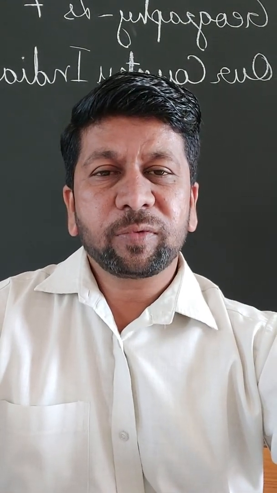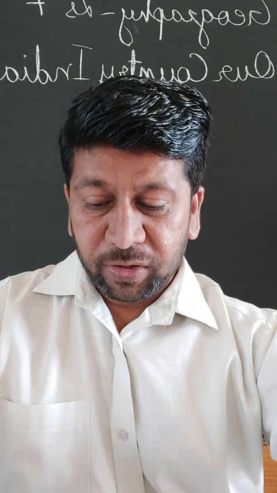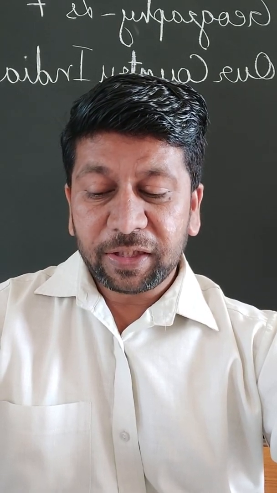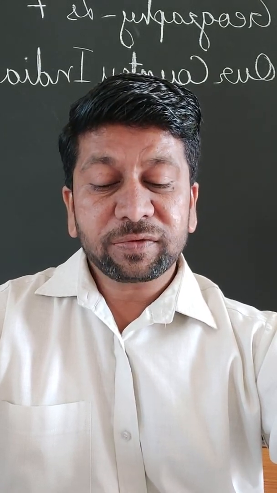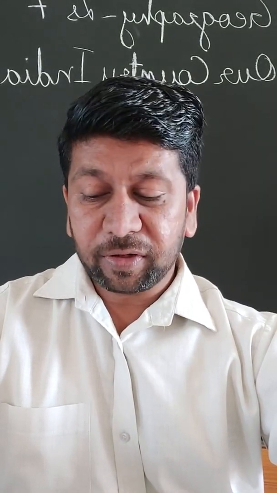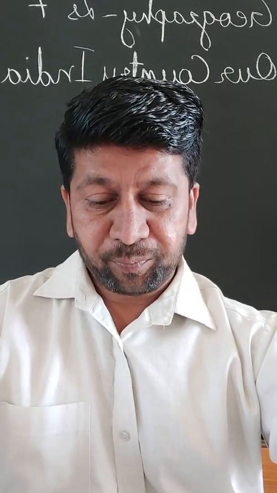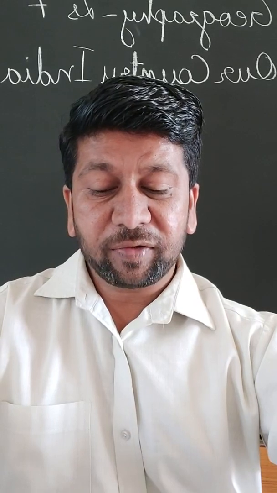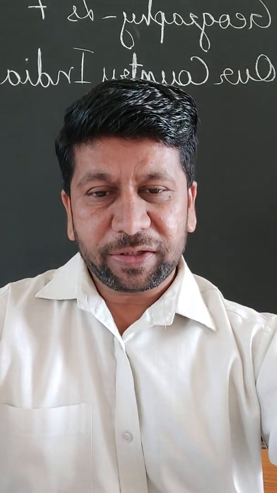Hello students, today we will be studying Geography chapter 7, our country India. Now as you know, our country India is officially known as the Republic of India. It is a country of South Asia. It is bordered by the Arabian Sea and the Bay of Bengal, between Myanmar and Pakistan. It is the seventh largest country in the world with an area of 3.28 million square kilometers.